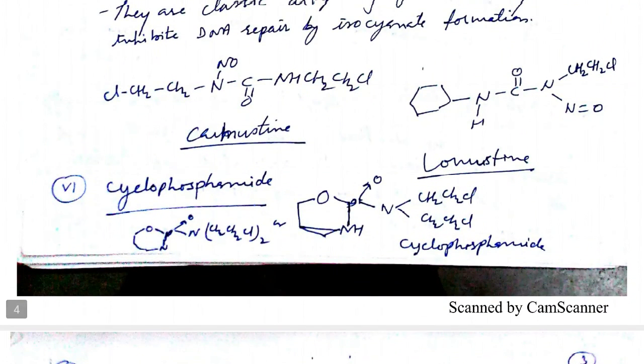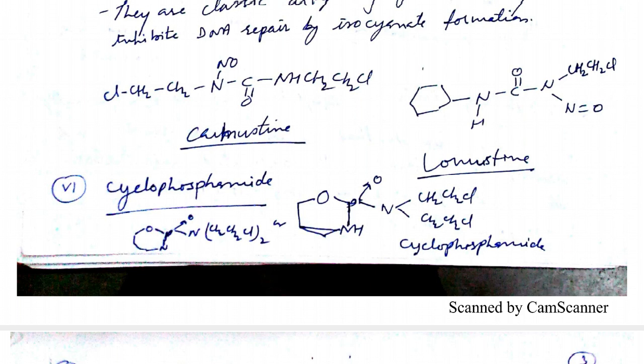The last drug that we have discussed here is cyclophosphamide. Look, students, at the cyclic ring: phosphorus is present in the six-member ring, with oxygen and nitrogen, an NH group, phosphorus and oxygen. The phosphorus also contains an oxygen with a coordinate bond, and nitrogen, and two chloroethyl groups are added on the nitrogen. So this is cyclophosphamide, because a phosphamide is there and a cyclic ring is present in the phosphamide.